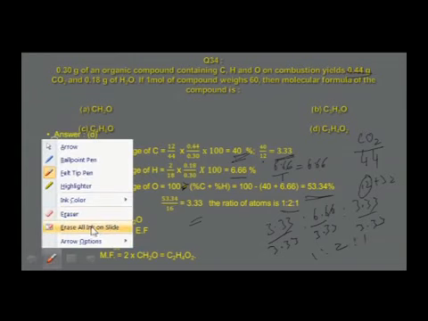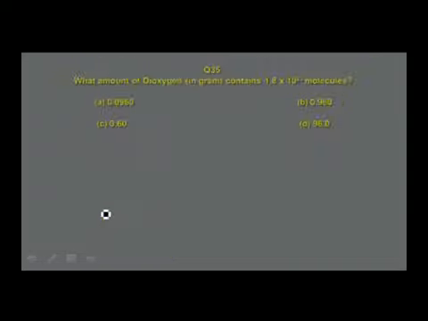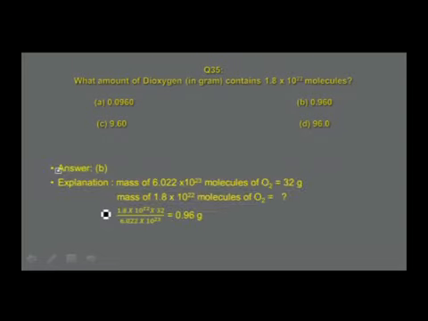So we now go to the next one. What amount of dioxygen in grams contains 1.8 into 10 power 22 molecules? Again, the question is about the mass and molecules relationship. You remember, 1 molar mass always contains Avogadro number of molecules, or the mass of Avogadro number of molecules is equal to the molar mass. So therefore, this is how it is tackled.